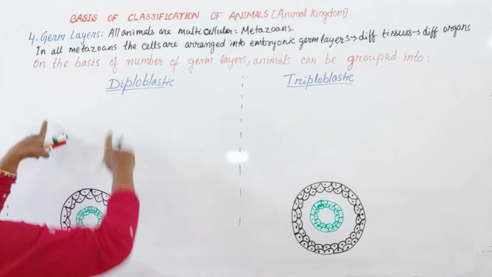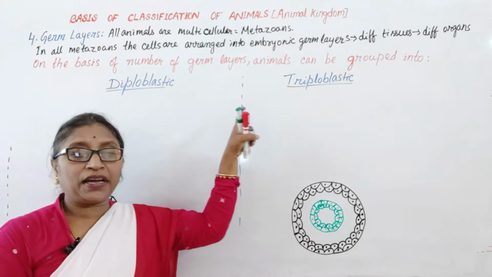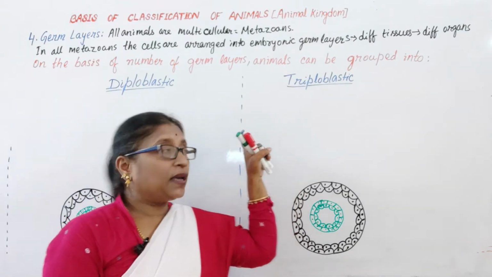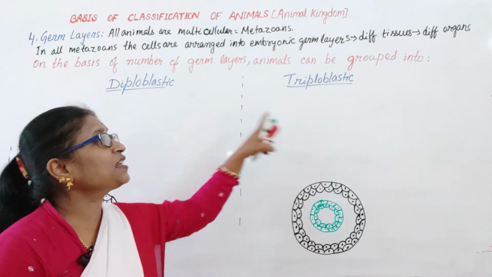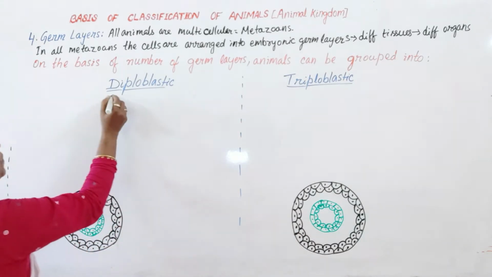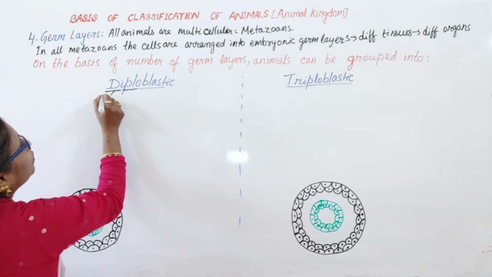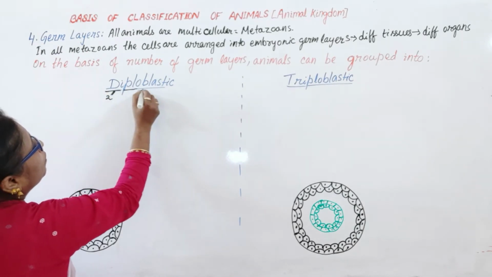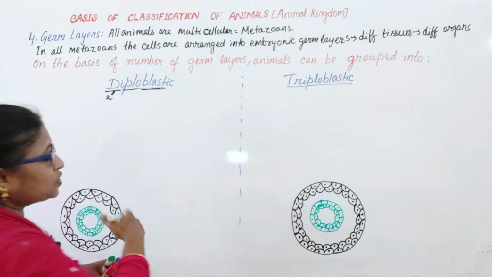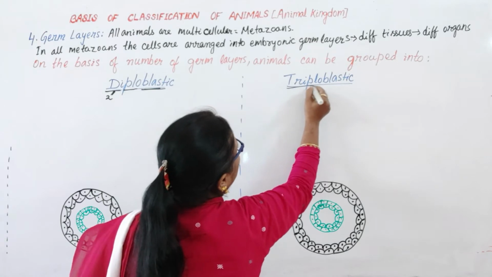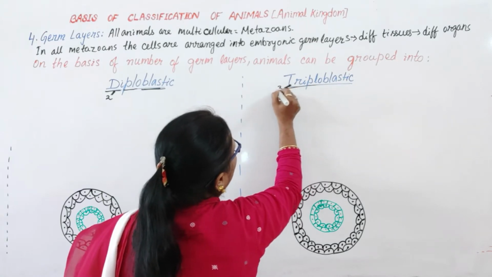On the basis of the number of germ layers, the animals can be grouped into two, that are diploblastic and triploblastic. In diploblastic, diplo means two, blastic means layer of cells. Triplo means three.